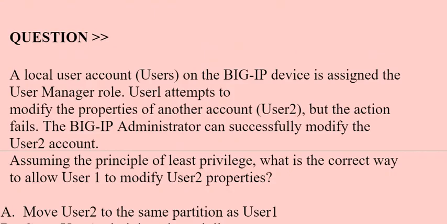Next question is, a local user account user1 on the BIG-IP device is assigned the user manager role. User 1 attempts to modify the properties of another account, user 2, but the action fails. The BIG-IP administrator can successfully modify the user 2 account. Assuming the principle of least privilege, what is the correct way to allow user 1 to modify user 2 properties?